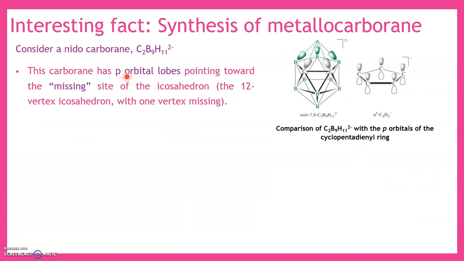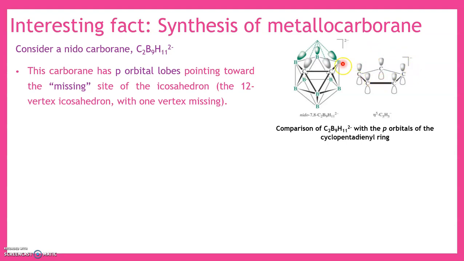Now let us consider one interesting fact. This kind of analogy is very useful for the synthesis of metallocarboranes. Consider a nidocarborane with formula C2B9H11 2 minus. Here it is a nidoborane, so this vertex is empty. If this vertex is empty, the atoms which are present on the surface have the p orbitals that are pointing towards the missing vertex.